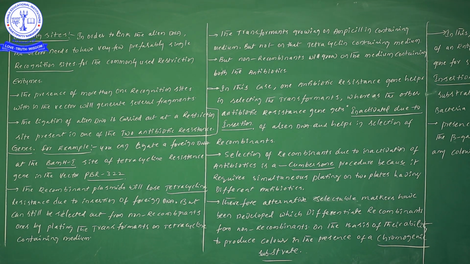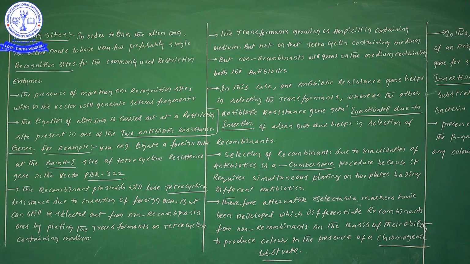So what is the information here? We can still select out the non-transformants: when these transformants are kept on the tetracycline medium, if you have incorporated a foreign gene in the tetracycline region, that region will definitely not show antibiotic resistance.